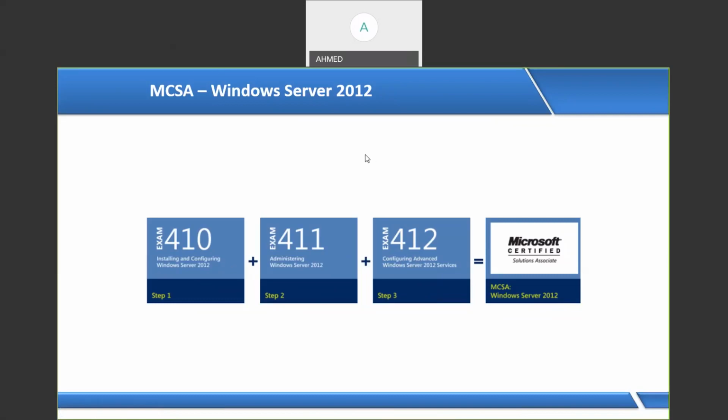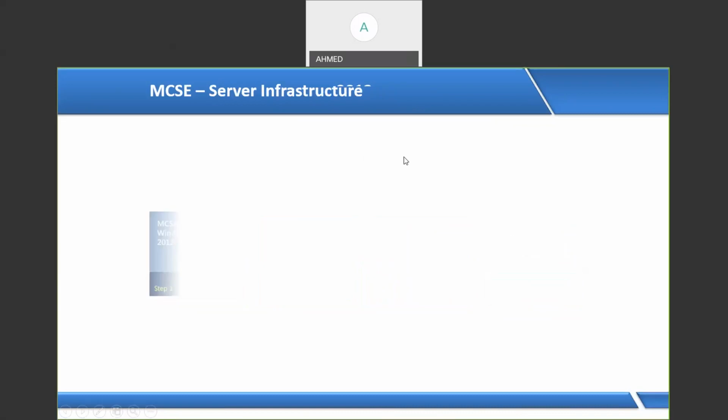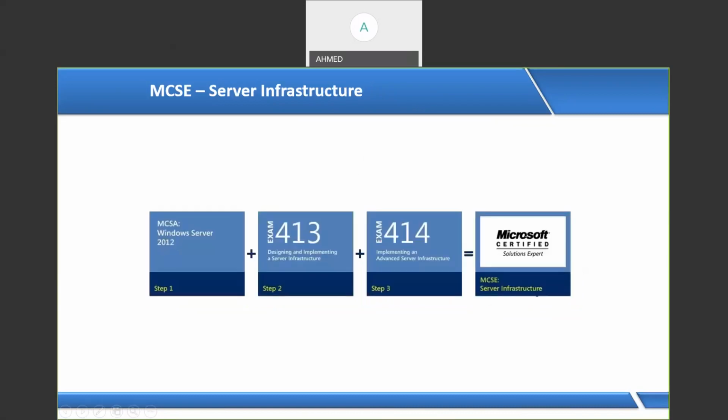Next, you do 2 more papers for MCSE, 413 and 414, that is 70413 and 70414. Then you will become a Microsoft Certified Solution Expert in Server Infrastructure.